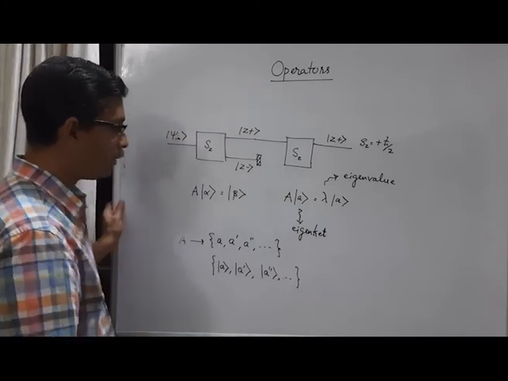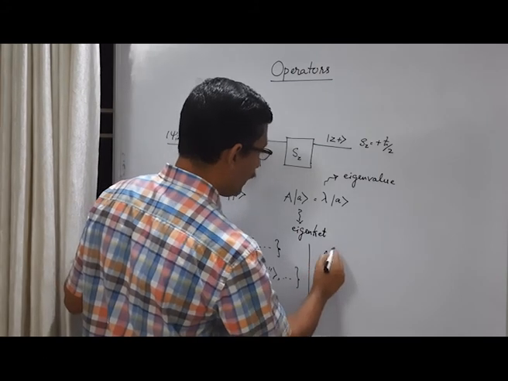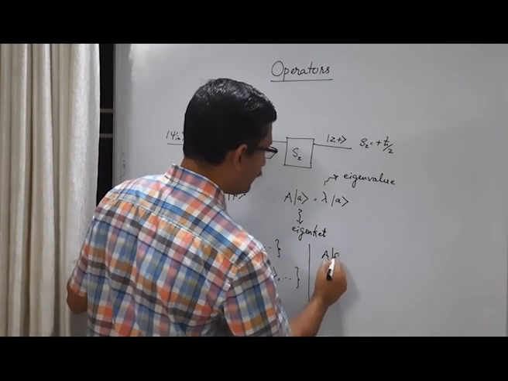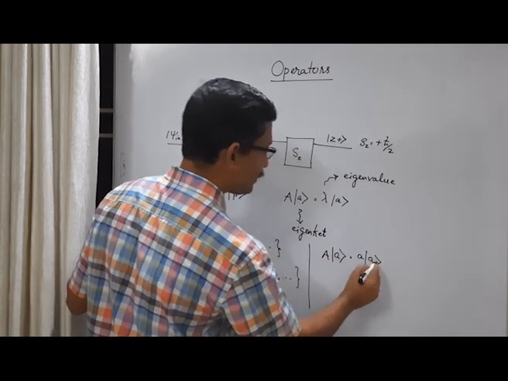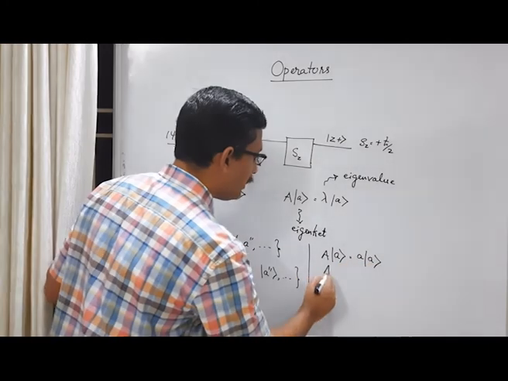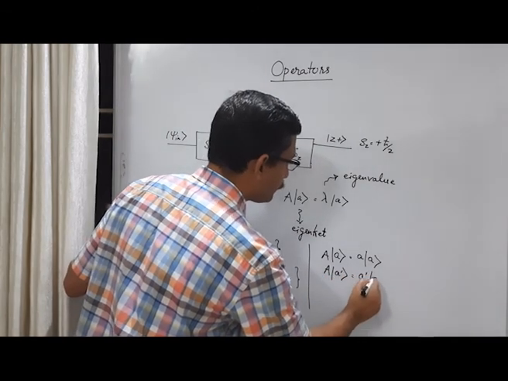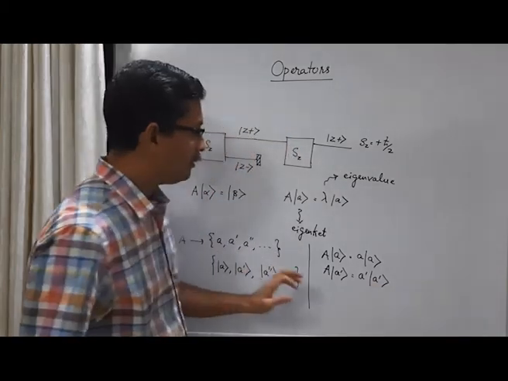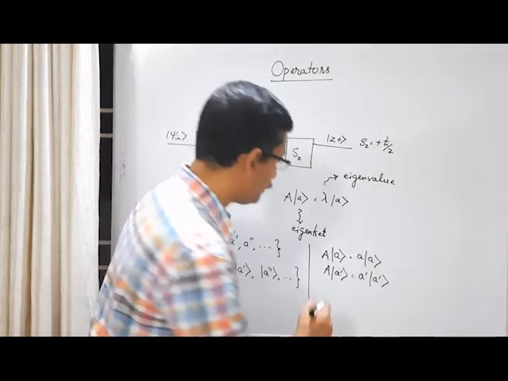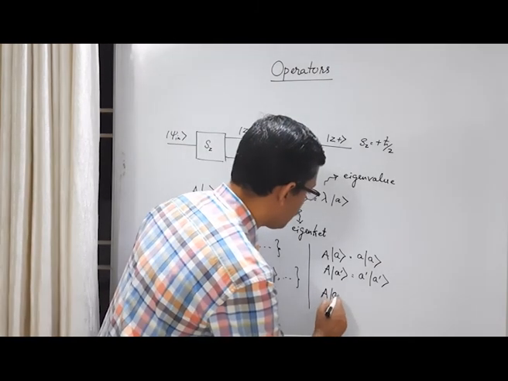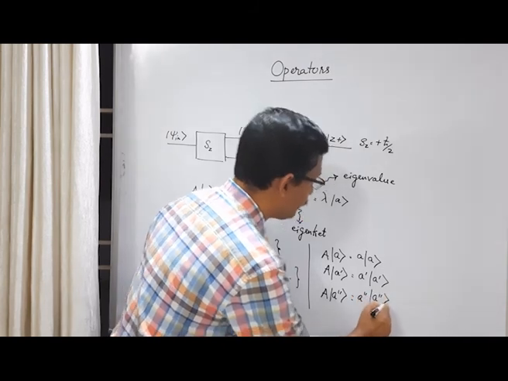So these eigenvalue equations you can write as: operator A acting on the eigenket ket A gives the eigenvalue A times the eigenket ket A. Okay. Similarly, A acting on ket A prime. Here, these eigenkets are labeled after the eigenvalue. Okay. Similarly, etc.